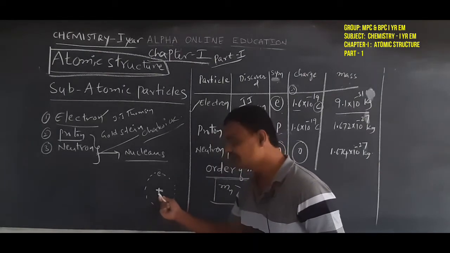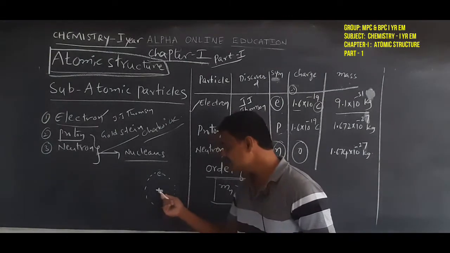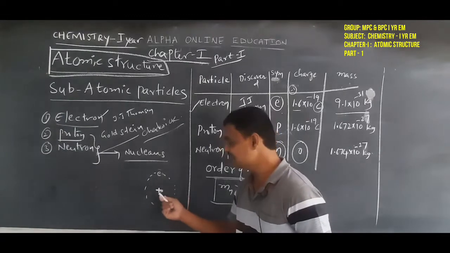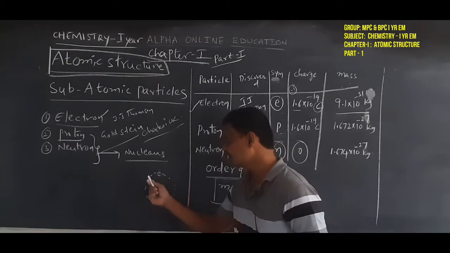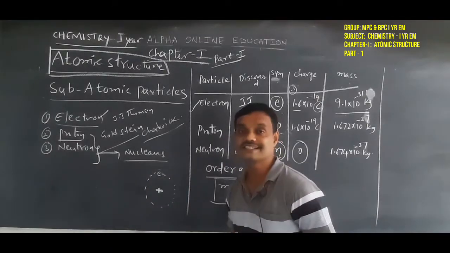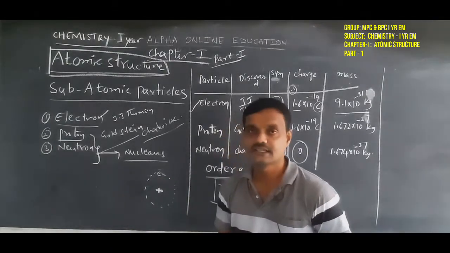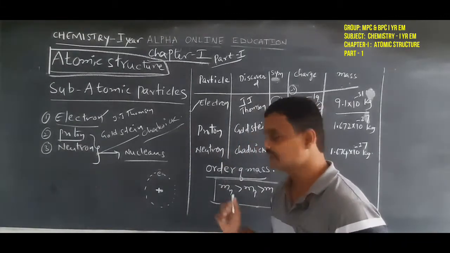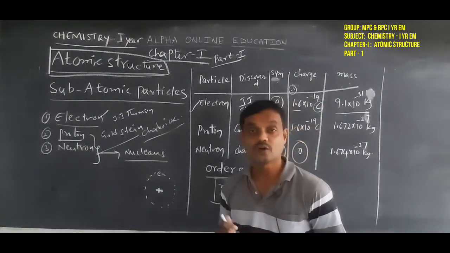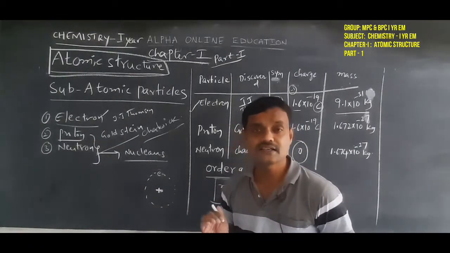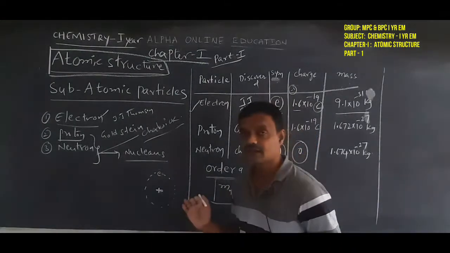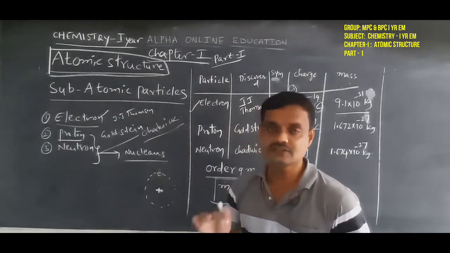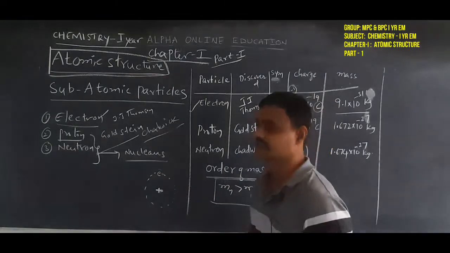In this nucleus, protons and neutrons are present, and electrons are revolving around that nucleus. So this is the simple arrangement of electrons, protons and neutrons in any atom.